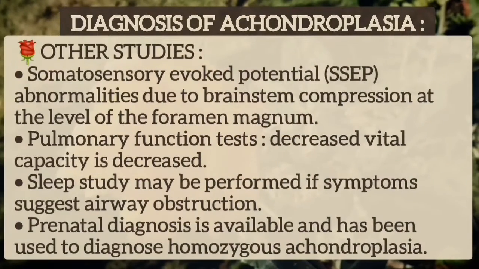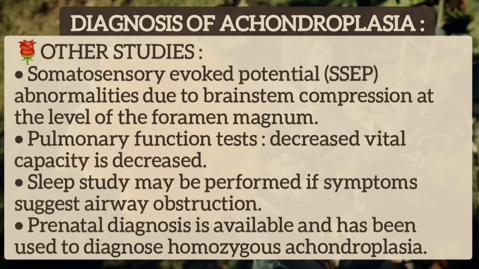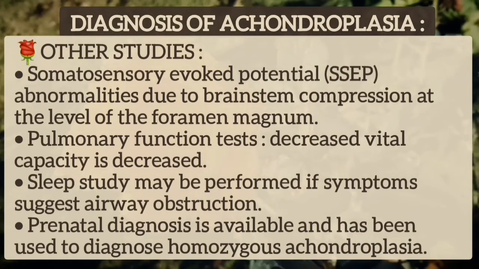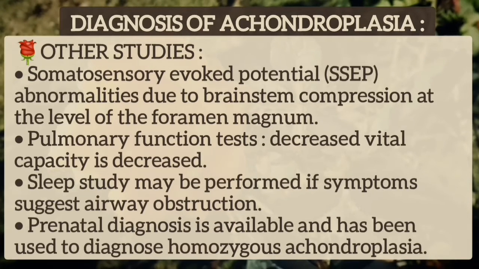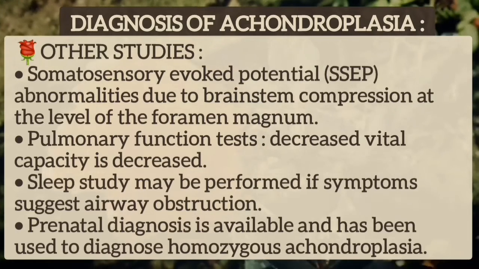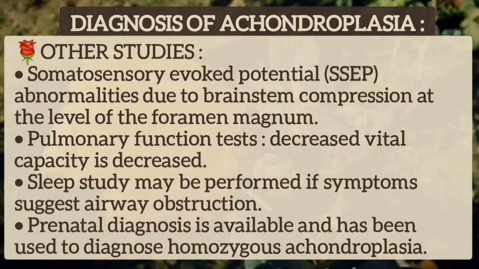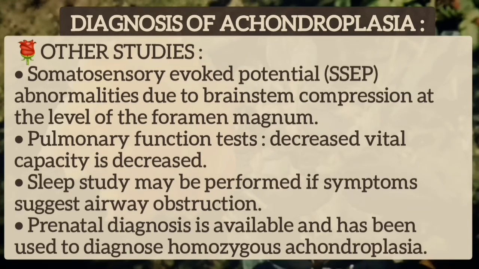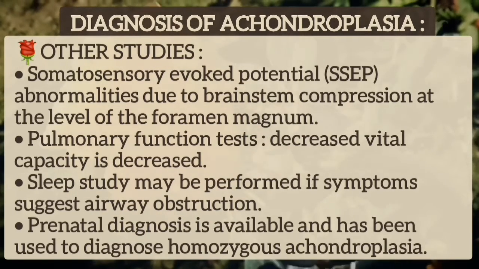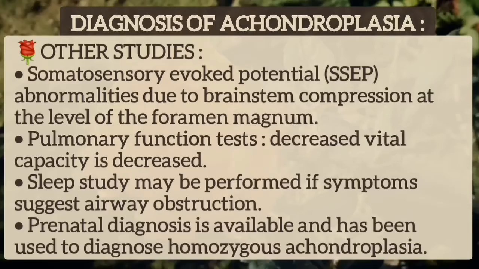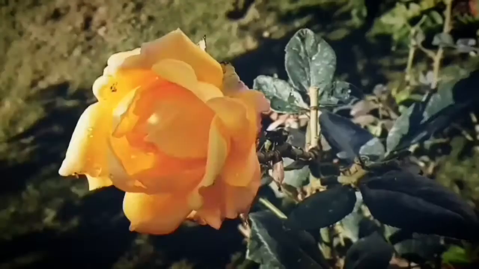Other studies in achondroplasia include somatosensory evoked potential abnormalities due to brainstem compression at the level of the foramen magnum. Pulmonary function tests show decreased vital capacity. A sleep study may be performed if symptoms suggest upper airway obstruction. Prenatal diagnosis is available and has been used to diagnose homozygous achondroplasia.